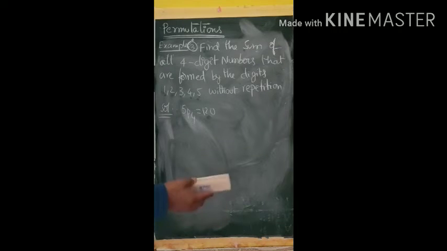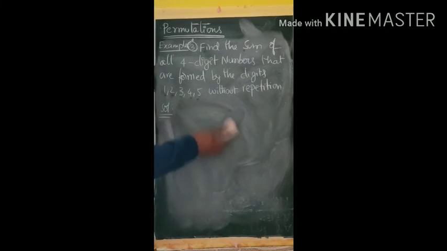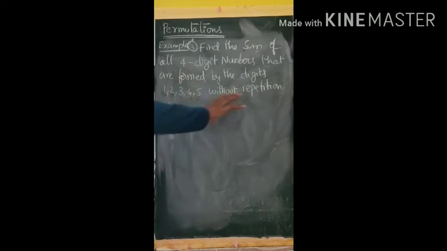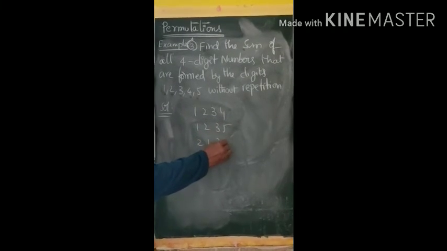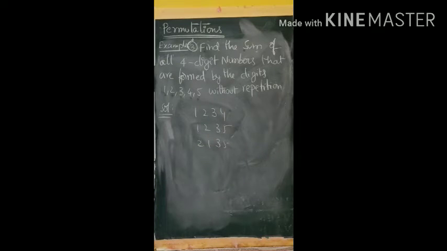That is the sum of 4-digit numbers. So how is it possible? For example, I am going to use this process, which is easy. Suppose using these digits 1, 2, 3, 4, we form numbers like 1234, 1235, 2135. Like that many numbers will be found, 120 numbers.